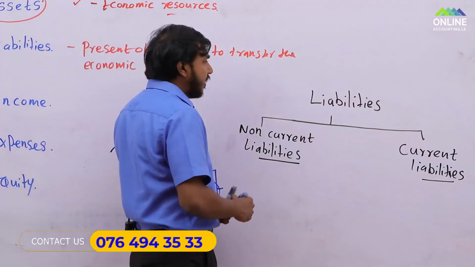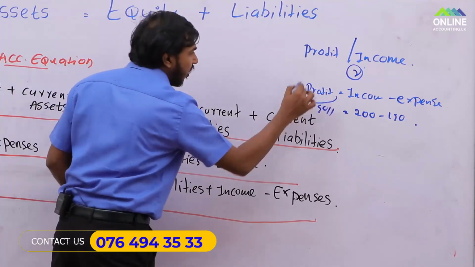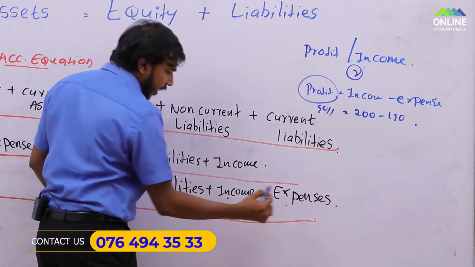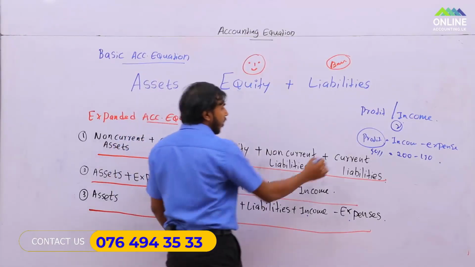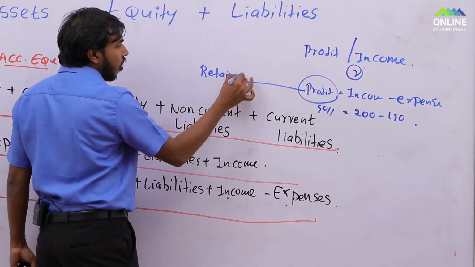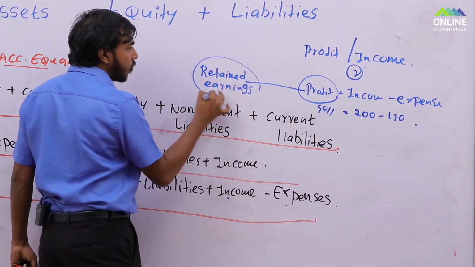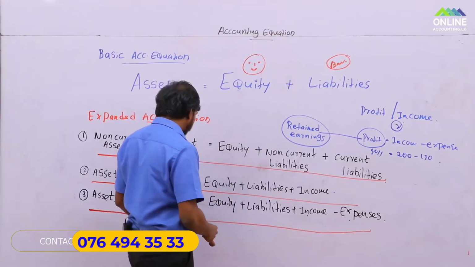So liabilities, the examples would be what? Loan. Expenses: it is profit. Look here. Income minus expenses, it's profit. We use a similar word for profit, it is retained earnings. This equation has already been tested in the exam. Once I am speaking in the past tense, you will identify that it is then retained earnings.